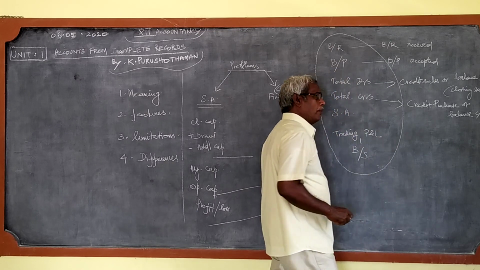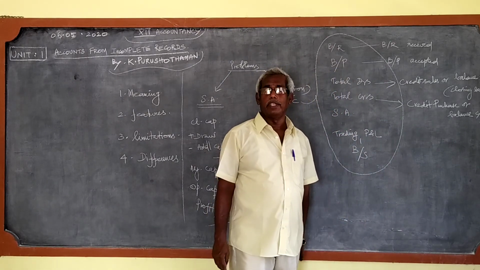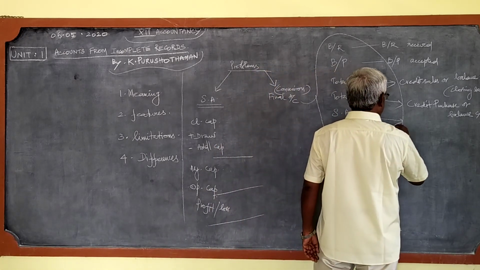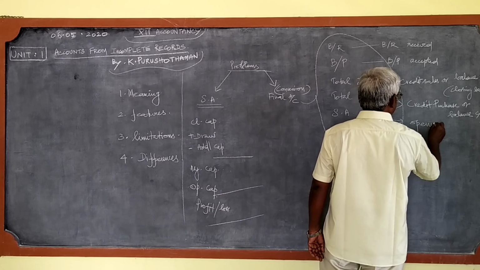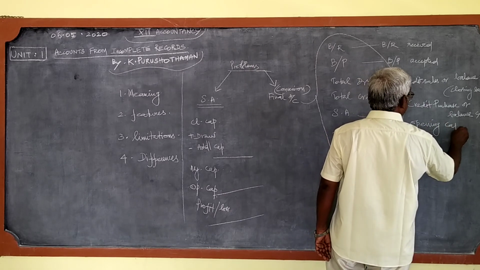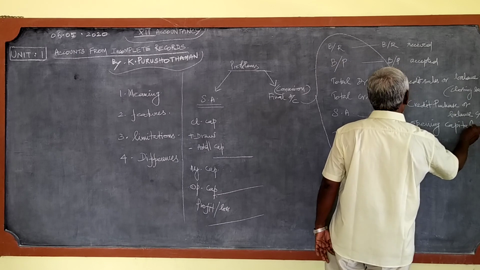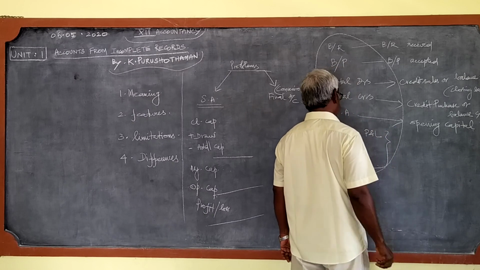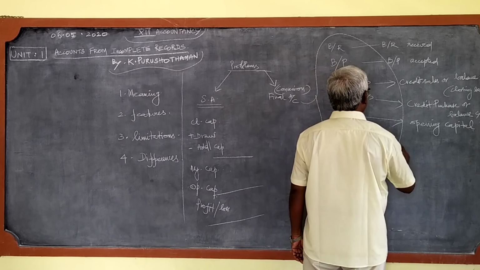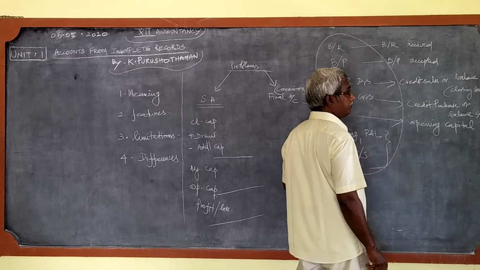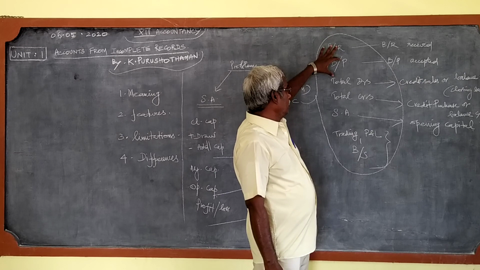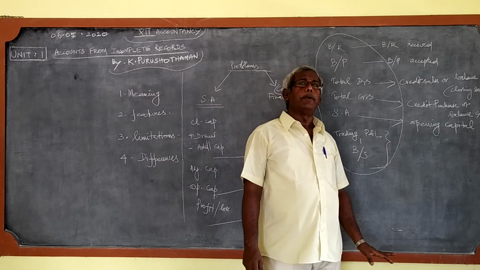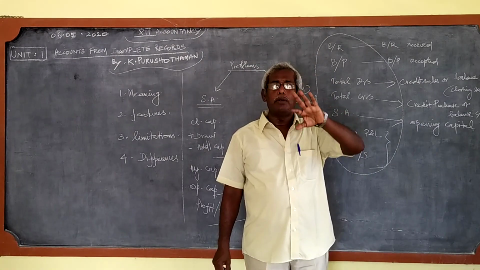And if no opening capital is given in the problem, we will have to prepare the statement of affairs to find the opening capital. And after finding these things, we come to the trading account, profit and loss account, and balance sheet. This is the last stage. See, 2, 4, 5 plus 3, there are 8. Should we prepare all 8 items in all the problems?